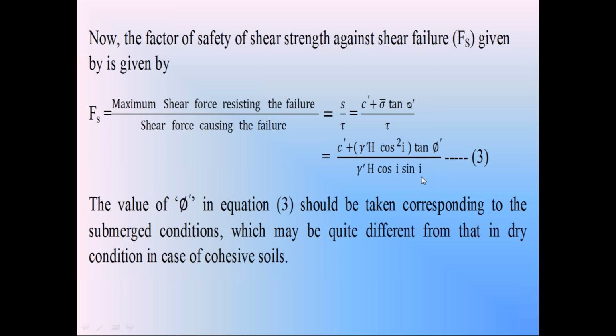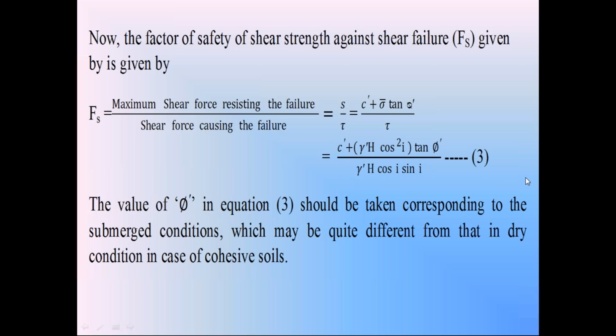In the dry condition, we have gamma, the bulk unit weight of soil, whereas in the submerged condition, we have gamma dash, the submerged unit weight of soil. So this is the factor of safety of the infinite c-phi soil slope in the totally submerged condition.